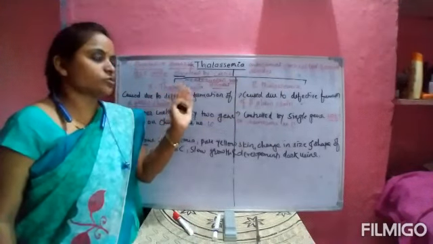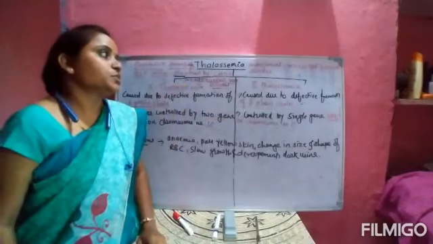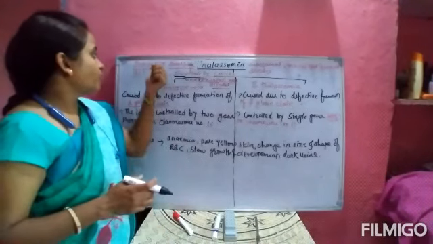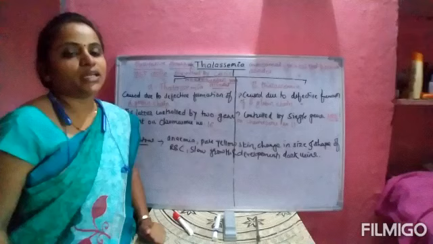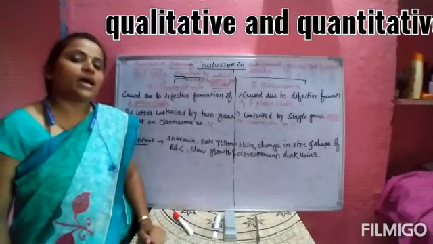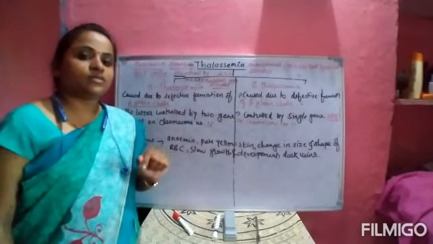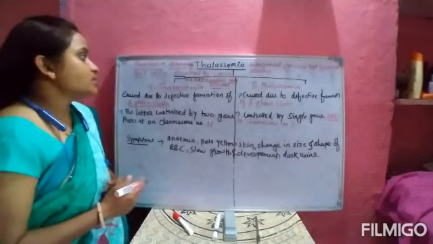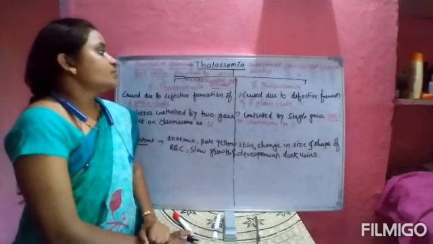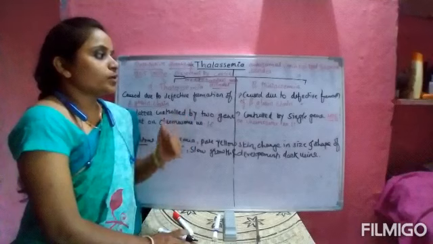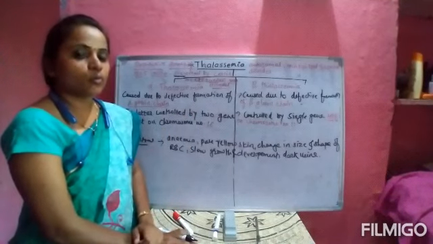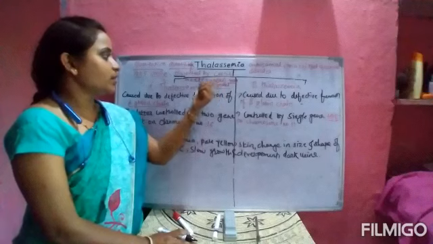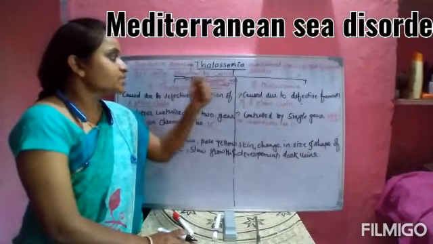Thalassemia is a disorder which is an autosomal inherited recessive disorder. It is one of the autosomal inherited recessive disorders which is qualitative and quantitative in nature. Thalassemia is a disease related to blood, which is seen in human beings, and mostly it is seen in India, and it is also called the Mediterranean Sea disorder.